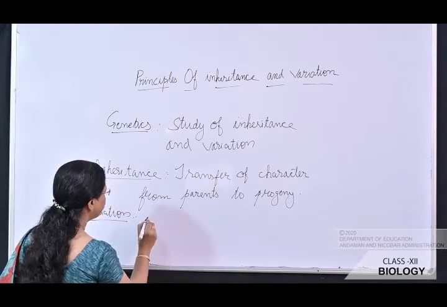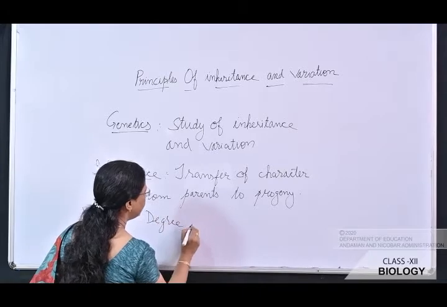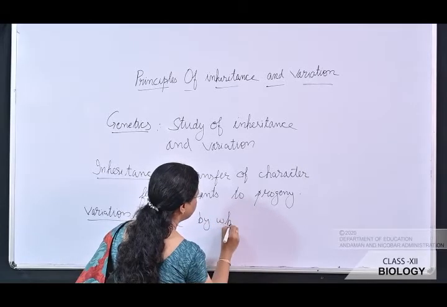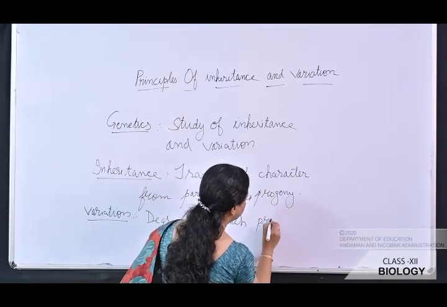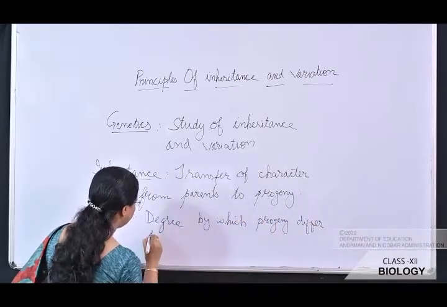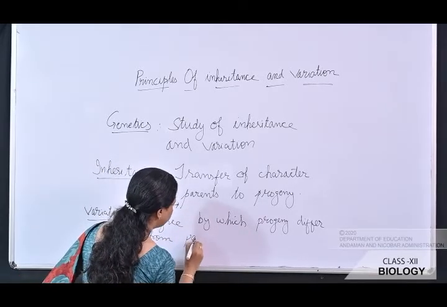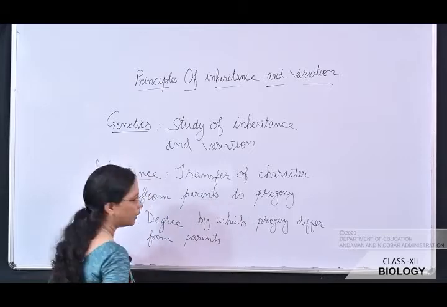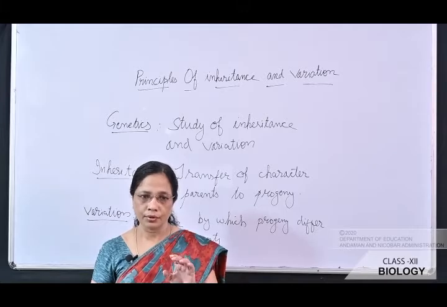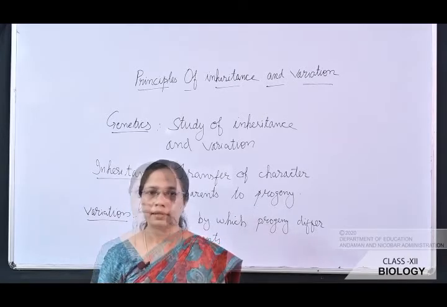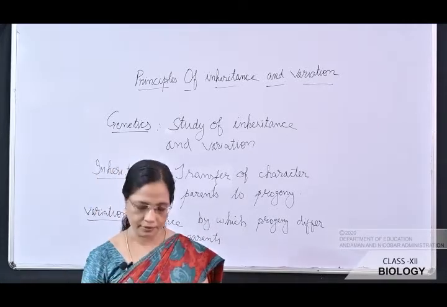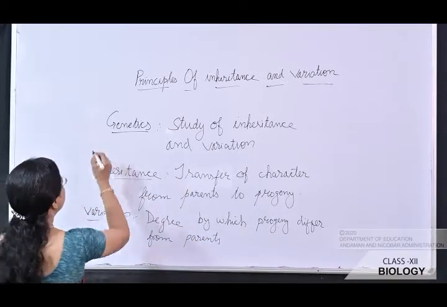Variation is the degree by which progeny differ from parents. So you can see certain variation in you. That is, variation is the degree by which a progeny differs from their parents. Let us first see genetics.